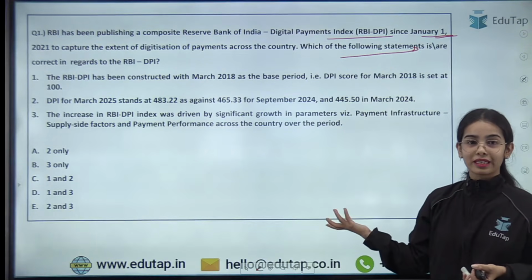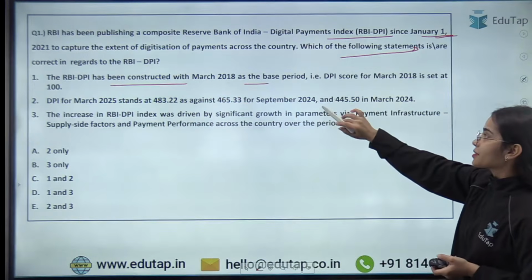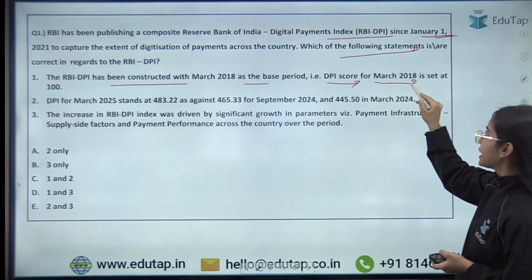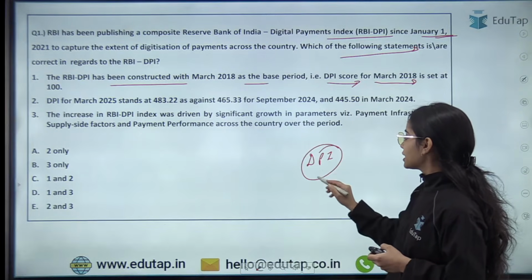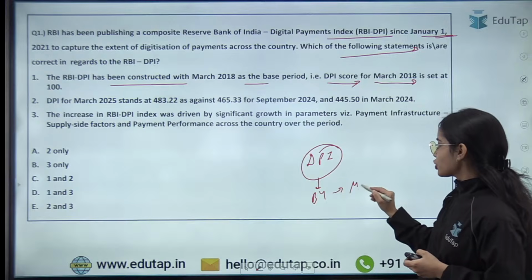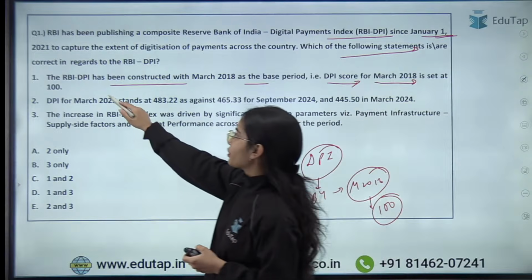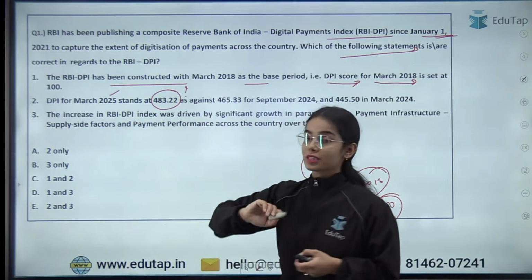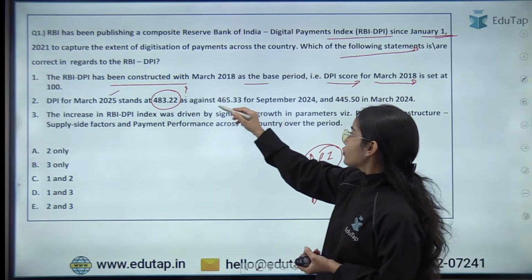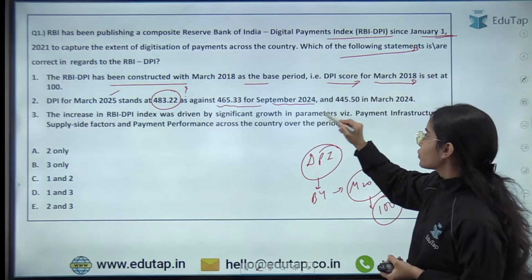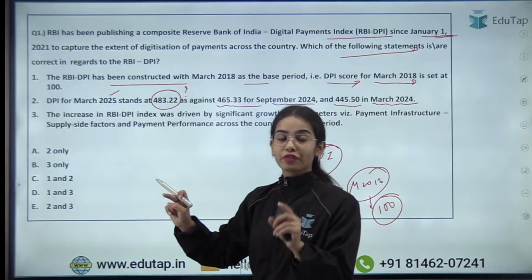The first answer I am getting, Guru Raja has said D. First of all, RBI DPI has been constructed with March 2018 as the base period, that is, the DPI score for March 2018 is set at 100. So yes, for the digital payment index, the base year is March 2018 and the value of the base year is 100. Now, the DPI for March 2025 stands at what value? Do you know the value of the DPI for March 2025? As against the value of 465.33 for September 2024 and 445.50 in March 2024, for March 2025 the value was